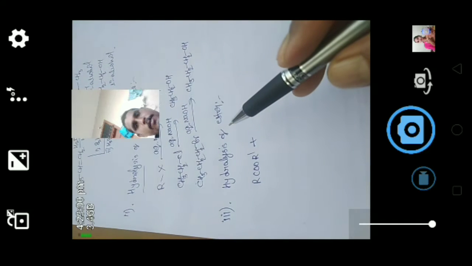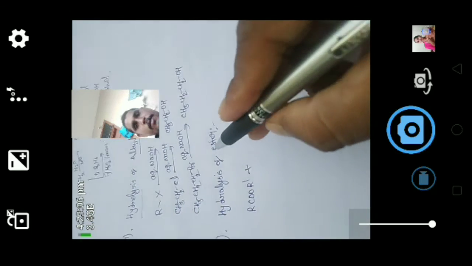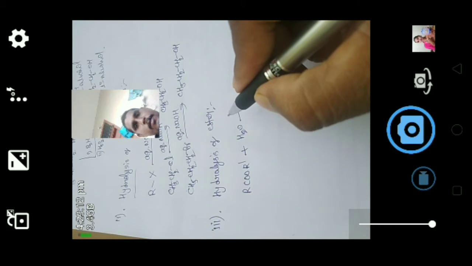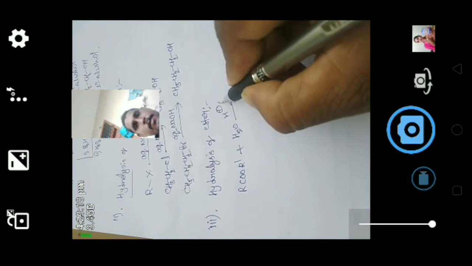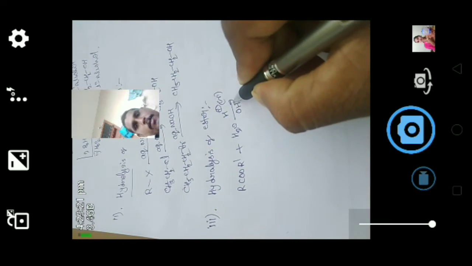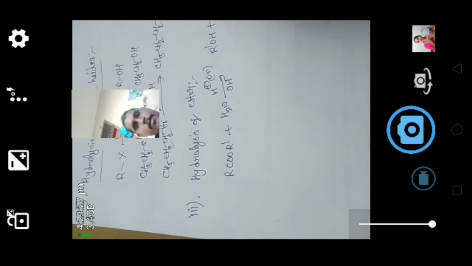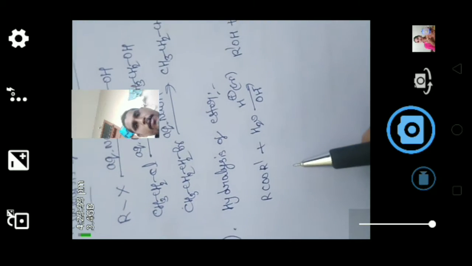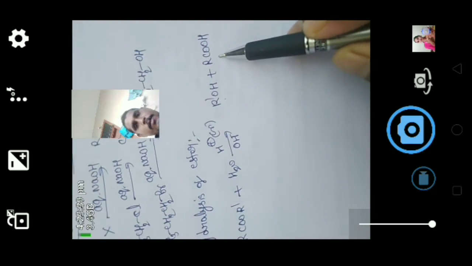now the third one is the hydrolysis of ester. Ester on hydrolysis gives one molecule of alcohol and another molecule of acid. This is the general reaction of hydrolysis of ester. Here the ester on hydrolysis gives alcohol and carboxylic acid.